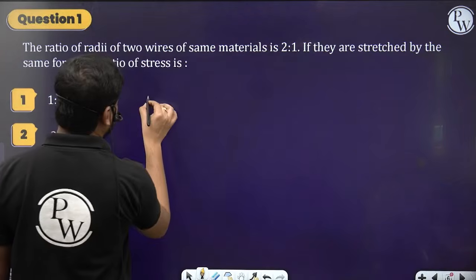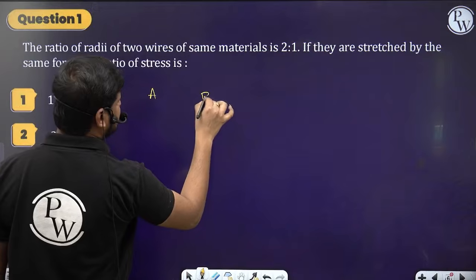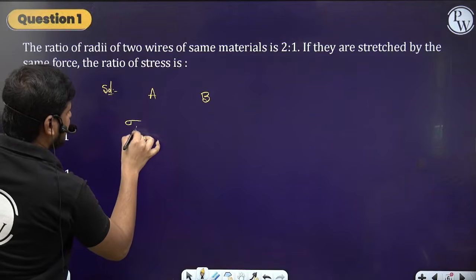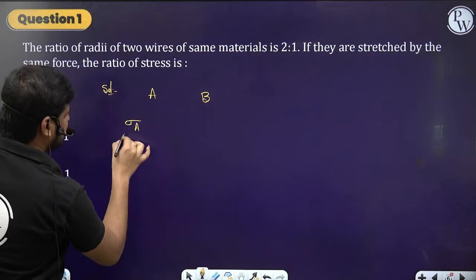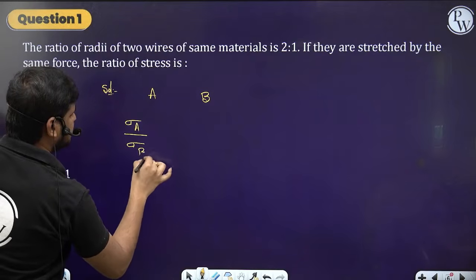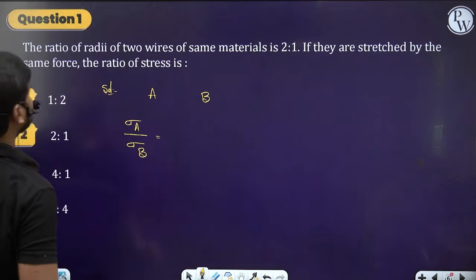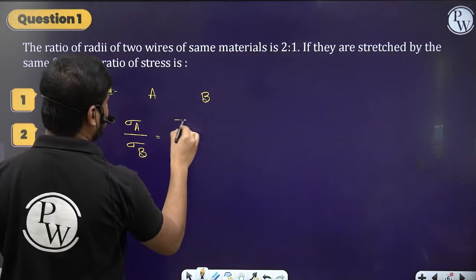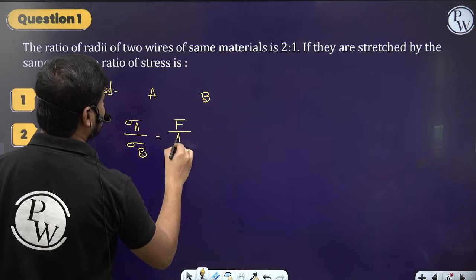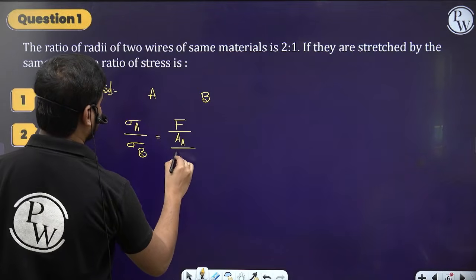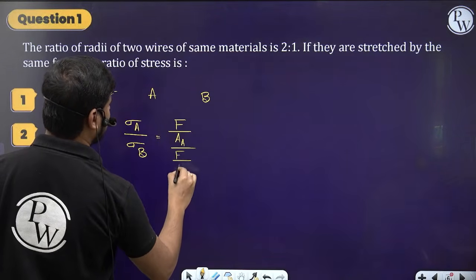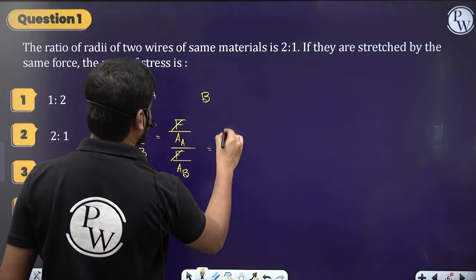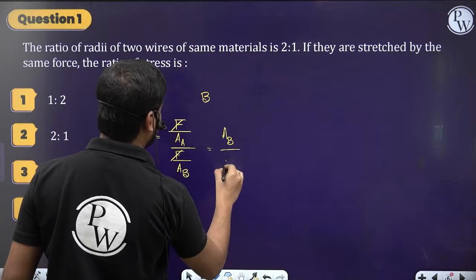Let one be wire A and the other wire B. Sigma A by sigma B is equal to, since they are both stretched by the same force, force upon area of A by the same force upon area of B. So force gets cancelled, area of B by area of A.